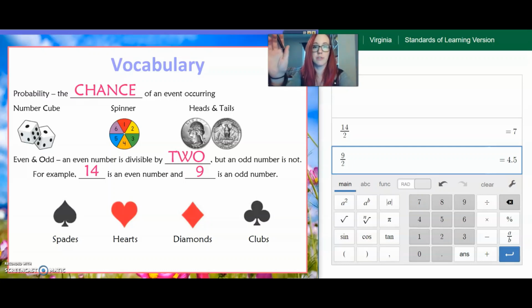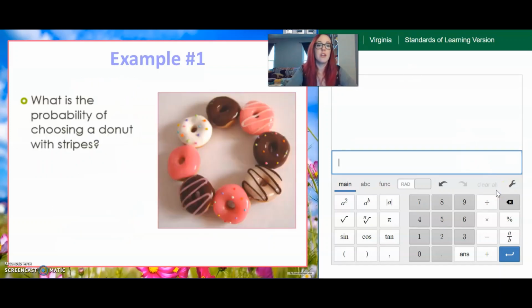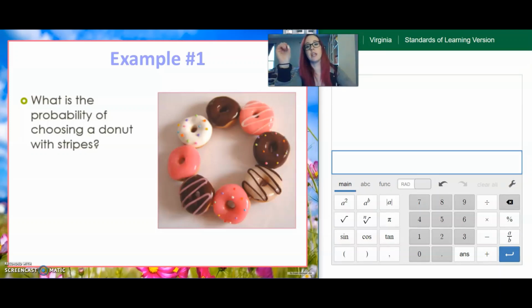Awesome, good stuff. Okay, let's jump right in and look at a few examples. Here's our first example, and it says, what is the probability of looking at these delicious donuts and then choosing a donut with stripes on it? So we're going to grab something to write with. Let's get a color we can see.